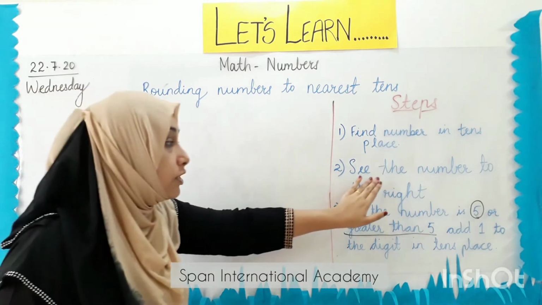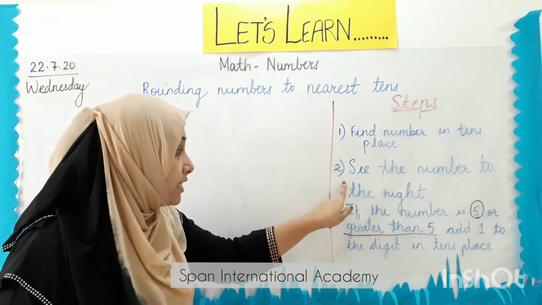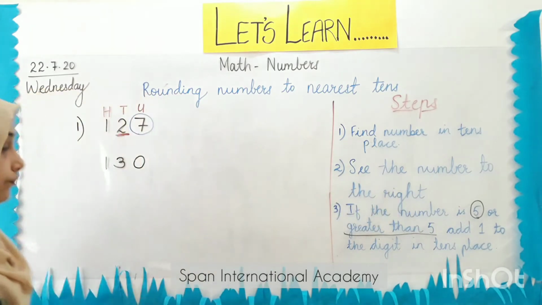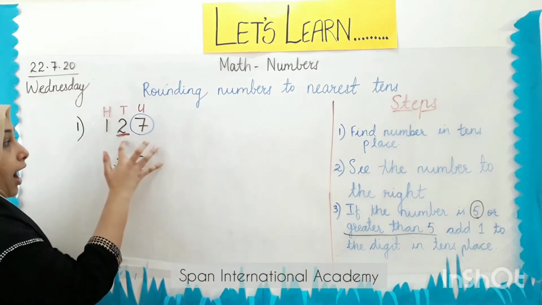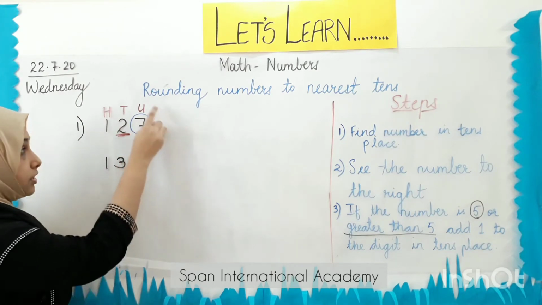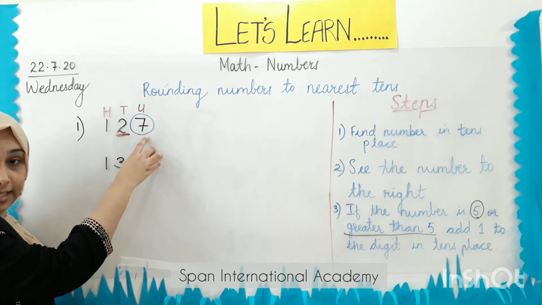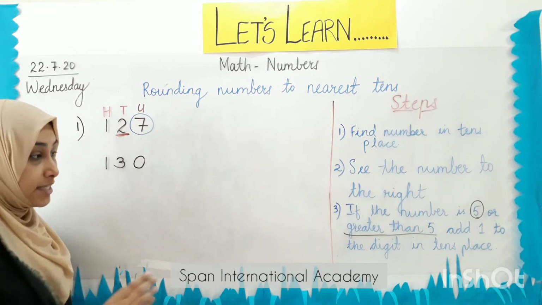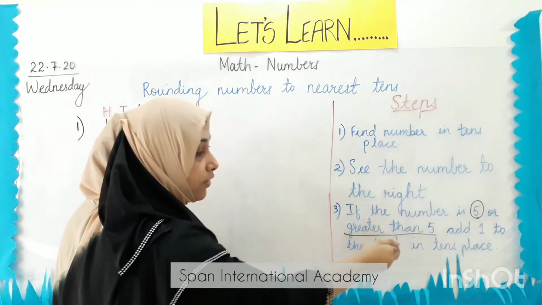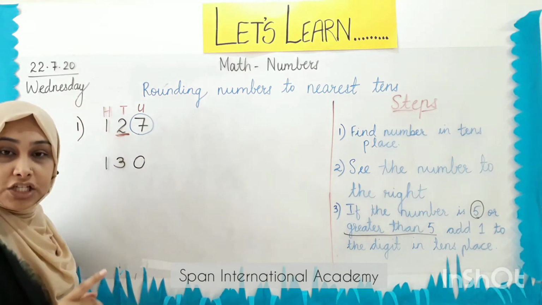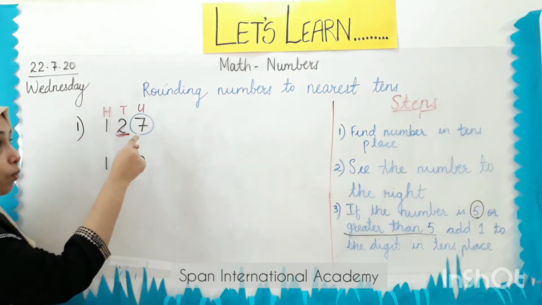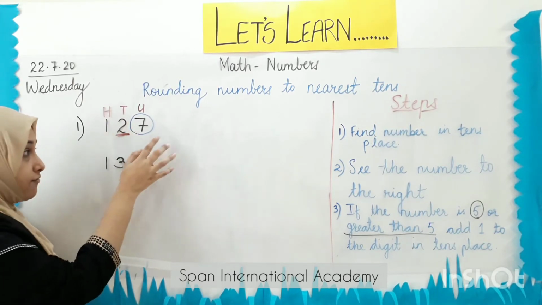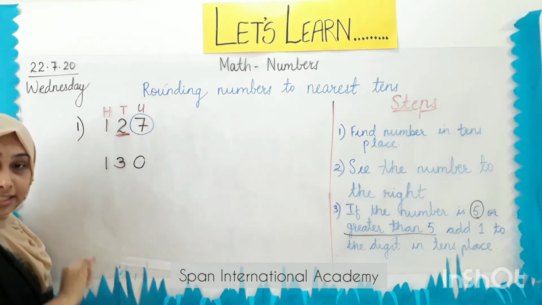After that, we came to the second step, which said, see the number to the right. When I come here, I have number 7 to the right, which is in the units place. So I circled it. After that, we came to our third step, which said, if the number is 5 or greater than 5, add 1 to the digit in the tens place. So we started comparing whether 7 is less than 5 or greater than 5. So number 7 is greater than 5.